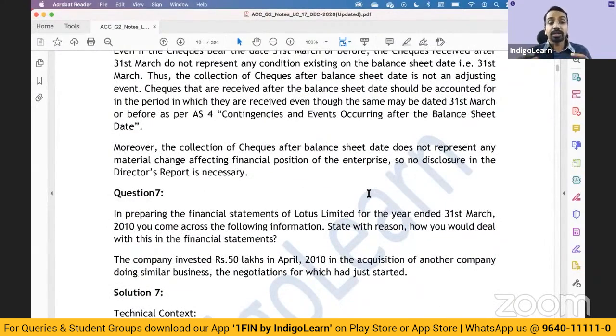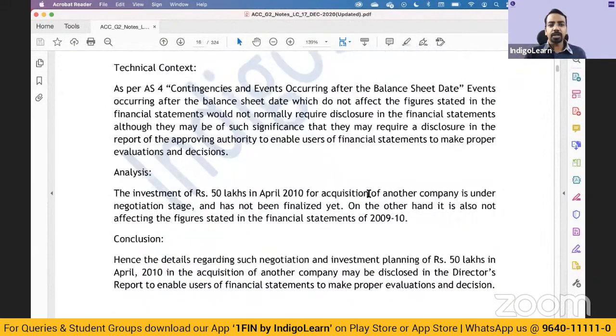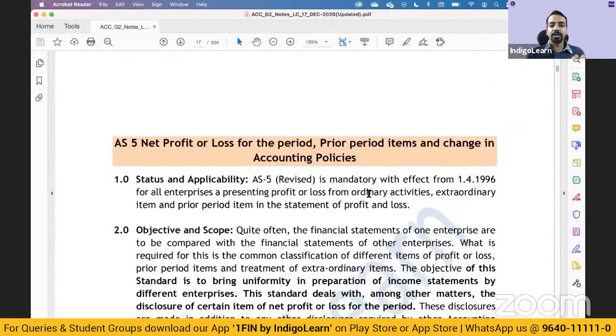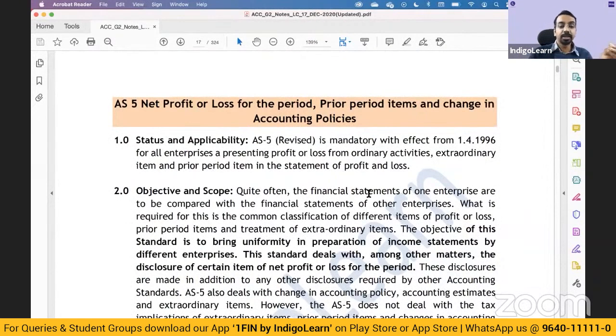Then accounting standard 5, again simpler concepts. Around those concepts only you will get the questions in the examination. That is your net profit or loss for the period, where we talk about the ordinary items and extraordinary items, then prior period items and changes in accounting policies. These are the 3 aspects which are broadly covered by accounting standard 5.